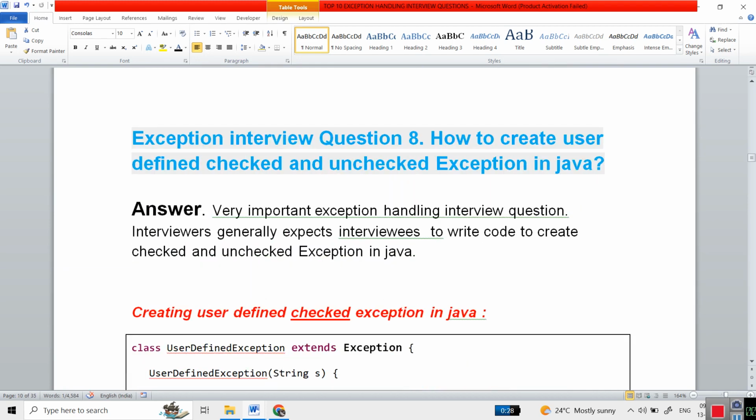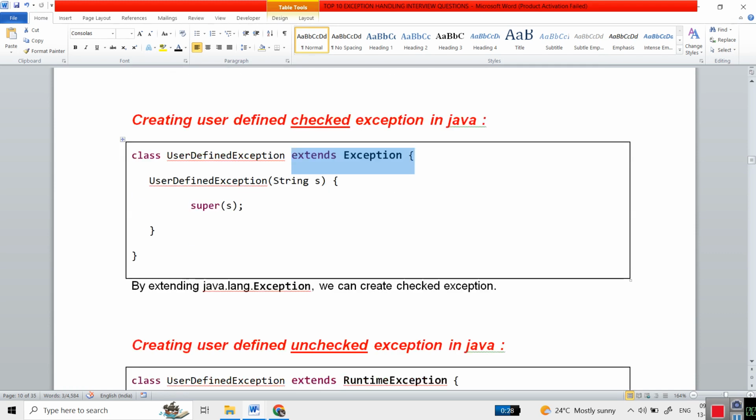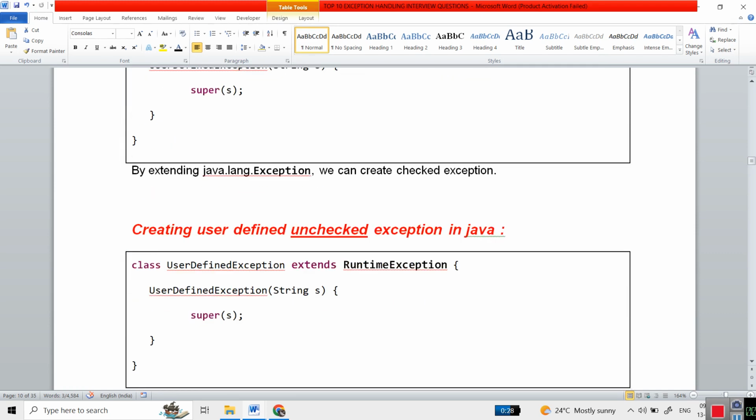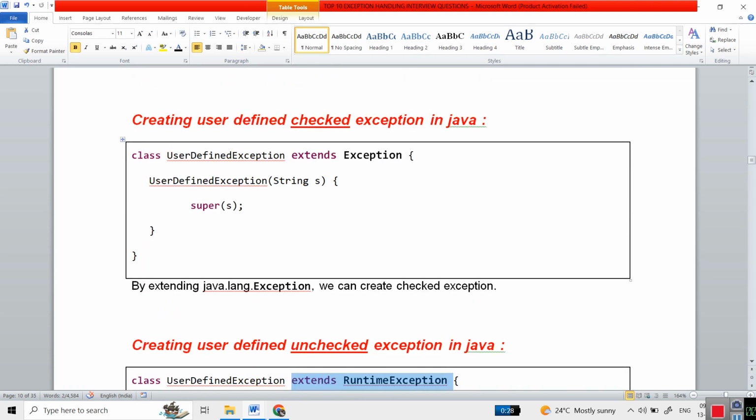So how do we create a user defined checked exception in Java? Here the interviewer will ask you to write the code. Even HSBC, IVY, Synchrony have faced this one. So definitely they will ask you to write the code. How can we create a user defined exception in Java? Simple, by extending Exception. To create a user defined unchecked exception in Java, we extend RuntimeException. So make sure you know these two things.